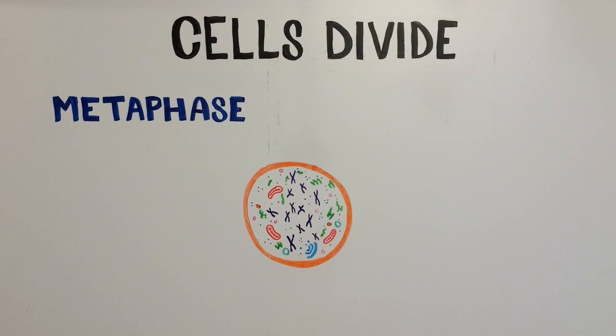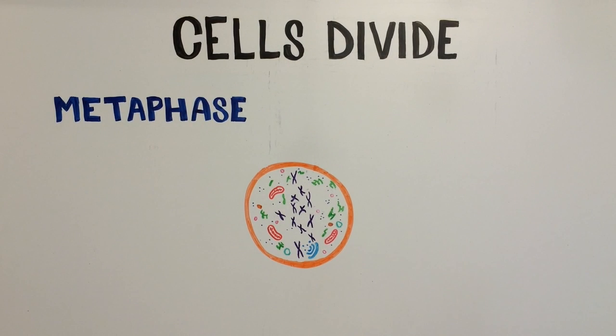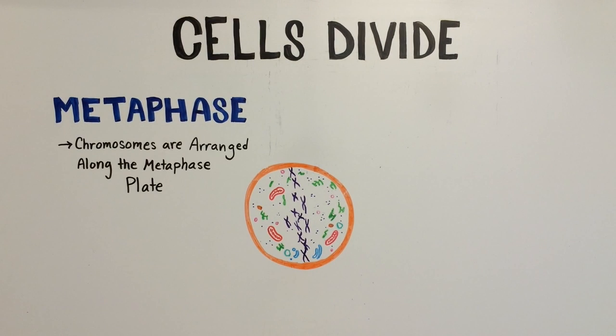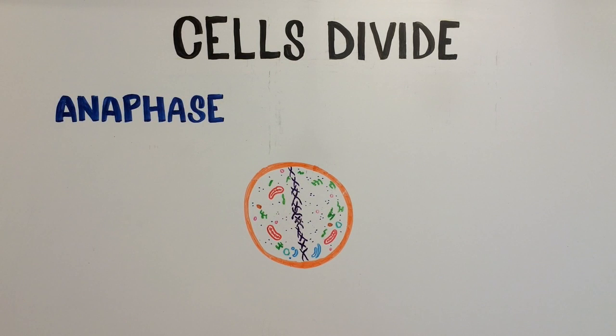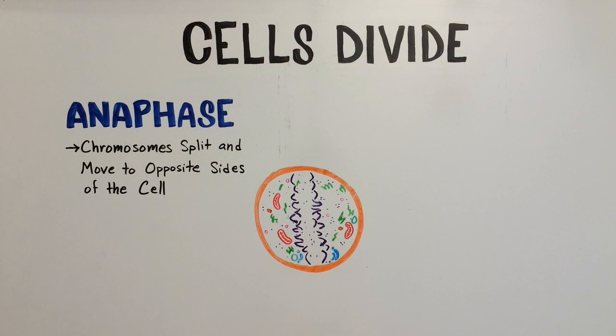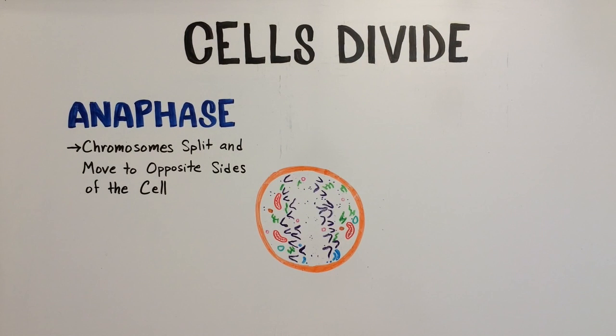In metaphase, the chromosomes are arranged in a line through the middle of the cell, called the metaphase plate. During anaphase, the chromosomes split and move to opposite sides of the cell. Each side of the cell receives one complete set of DNA.